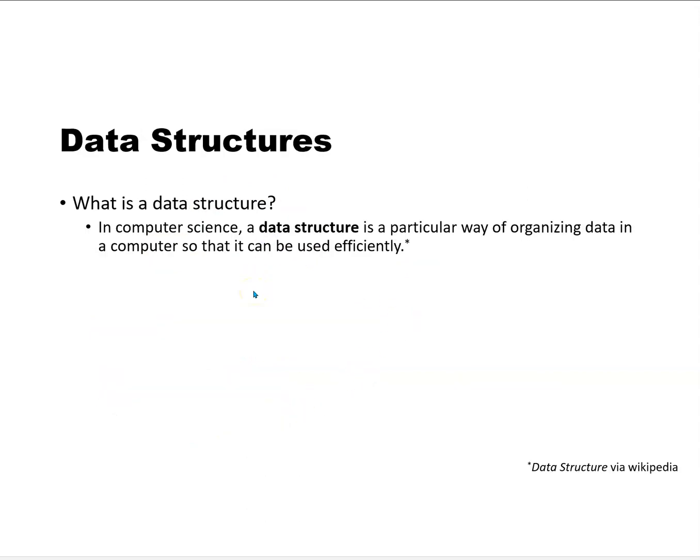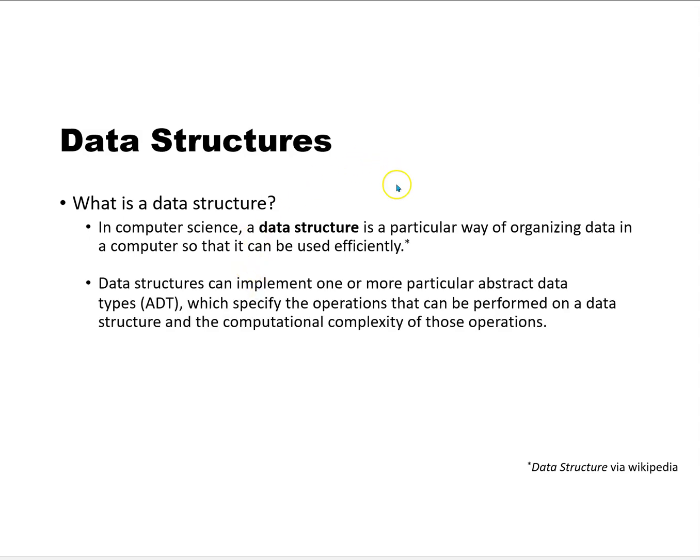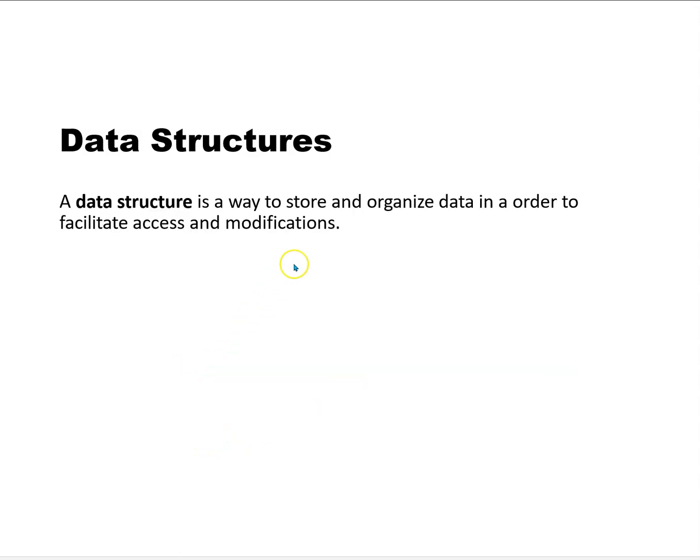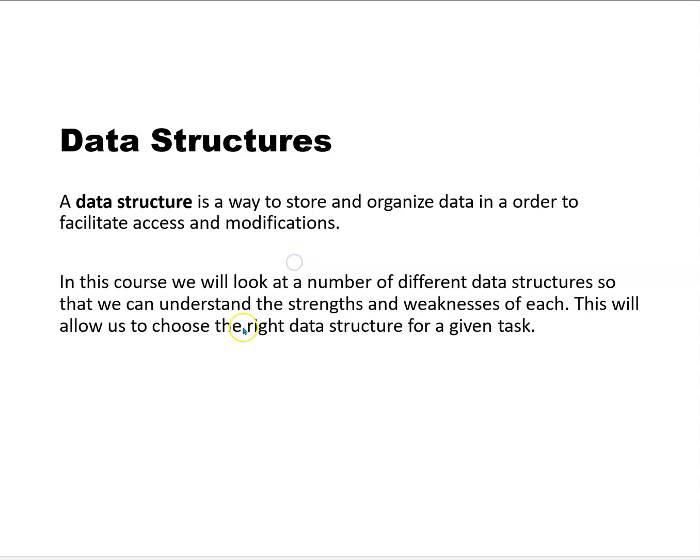So, what is a data structure? In computer science, a data structure is a particular way of organizing data so that it can be used efficiently. Data structures can implement one or more particular abstract data types, which specify the operations that can be performed on a data structure and the computational complexity of those operations. In comparison, a data structure is a concrete implementation of the specification provided by an ADT. It's a way to store and organize data to facilitate access and modifications. We're going to look at a number of different data structures so that we can understand the strengths and weaknesses of each, and it will allow us to choose the right data structure for a given task.